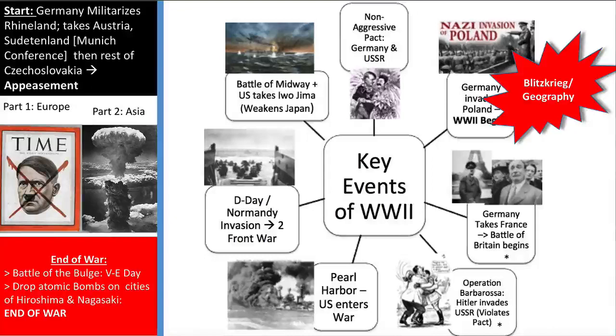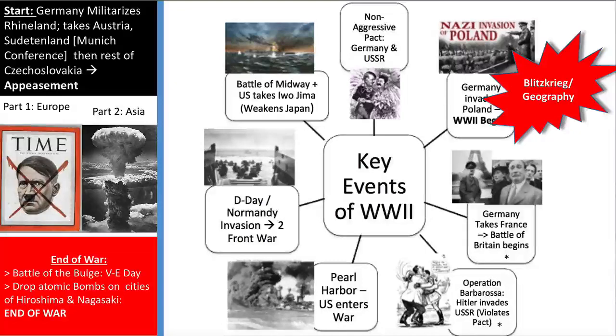Like I said, the little red pop-up, the Blitzkrieg Geography, again, I mentioned that before. The fact that Hitler is able to be so successful conquering Europe is thanks in part to the flat geography of Europe, where there aren't many natural barriers. That makes his army very successful. And so that allows him to invade Poland, to take over France. Britain, of course, is a little different. Britain ends up having the advantage of their geography, which is that they are an island nation. So Hitler is never able to completely conquer them, although the bombing of Britain really does do a number on them.